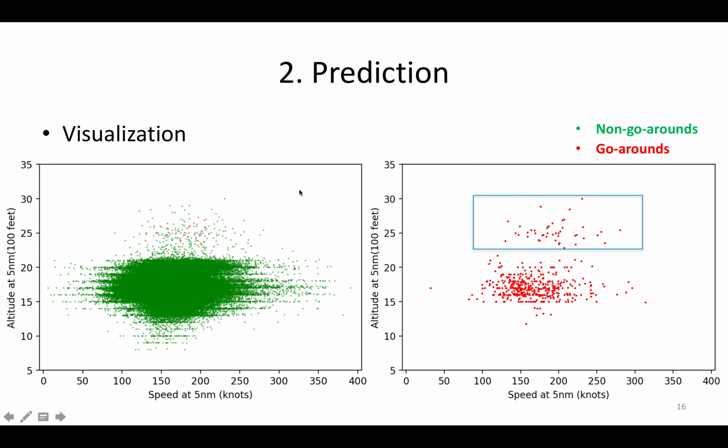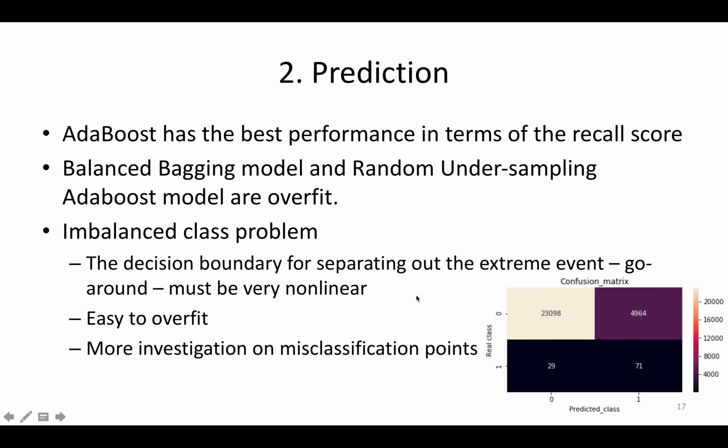I visualize two features, altitude and speed, here. Many go-around samples actually overlap with the normal flights, at least in this two-feature space. In summary, AdaBoost has the best performance in terms of the recall score. The imbalanced class problem is hard because the decision boundary for separating out the extreme event must be very nonlinear, but I think this is a good start for this study.